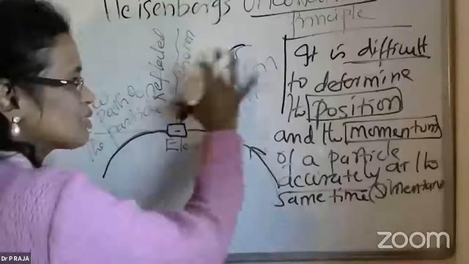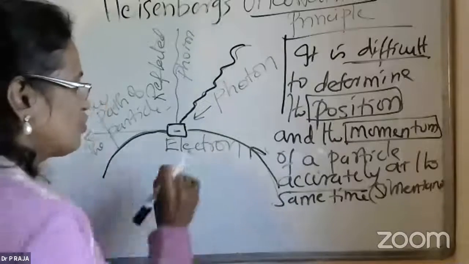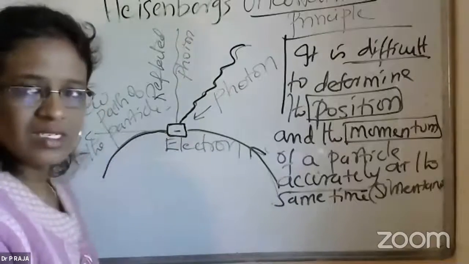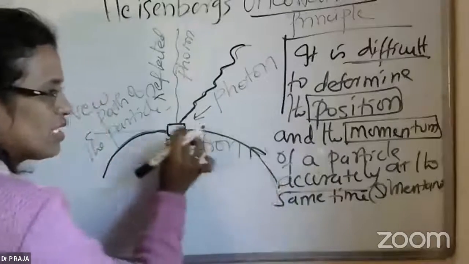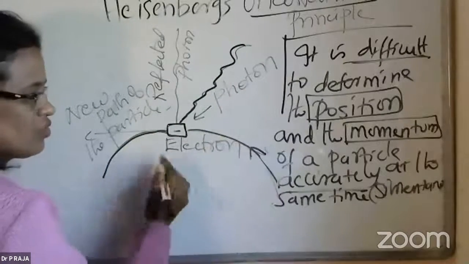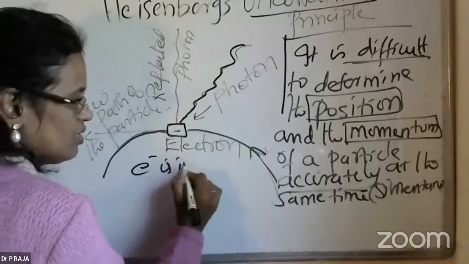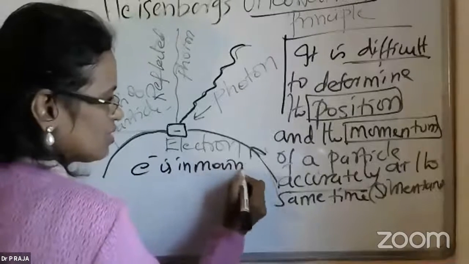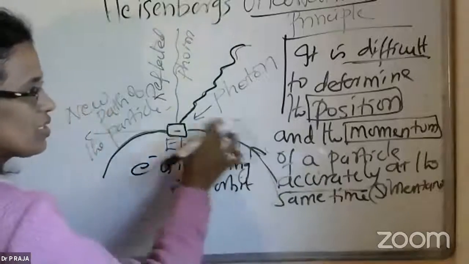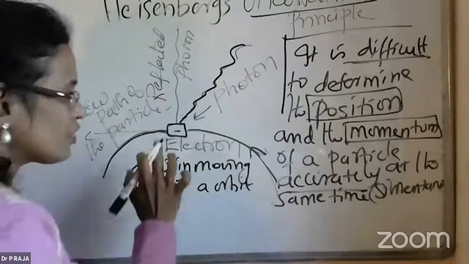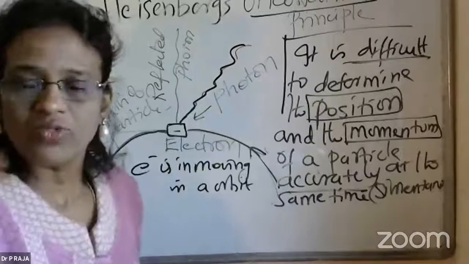Okay, the same similar concept we are going to take in order to find the path. Actually, we are interested here to find the position of the electron, because already the electron is in motion. Imagine that it is moving in an orbit or in a particular path. So when the electron is moving, it's difficult to find the position of the electron.